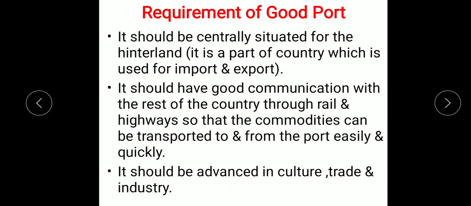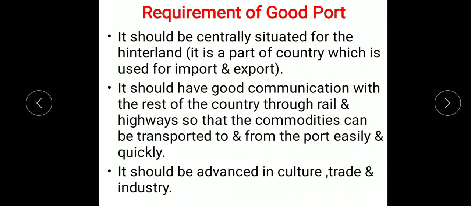If we see the requirements of a good port, the port should be centrally situated for the hinterland. Hinterland is that part of the country which is used for import and export of various types of materials. The next requirement is that it should have good communication with the rest of the country.